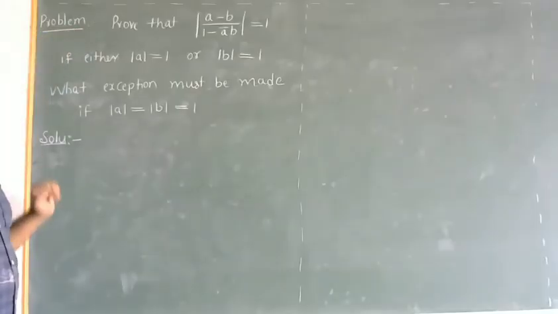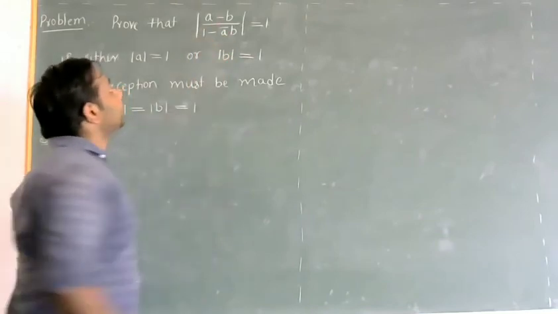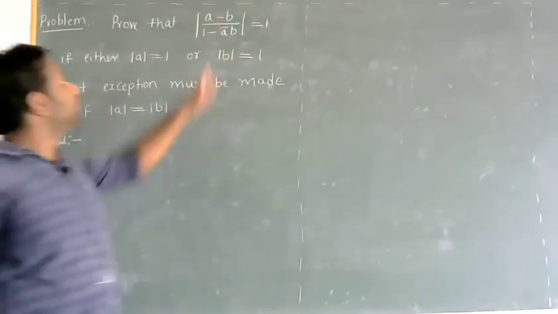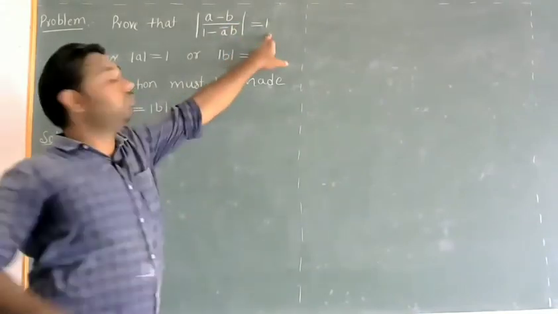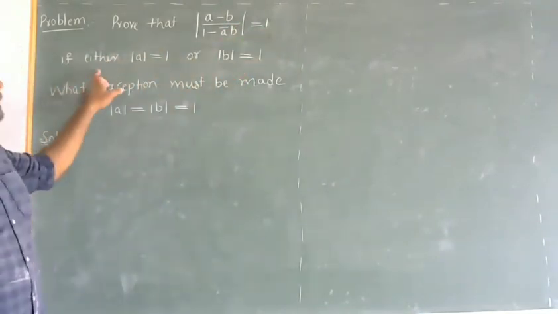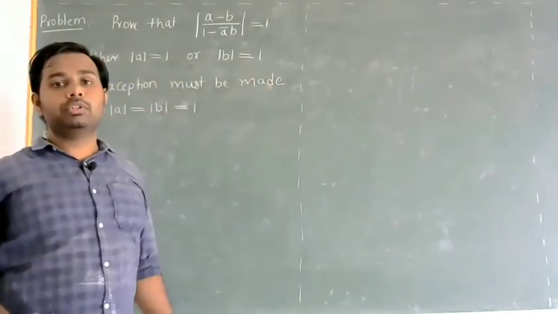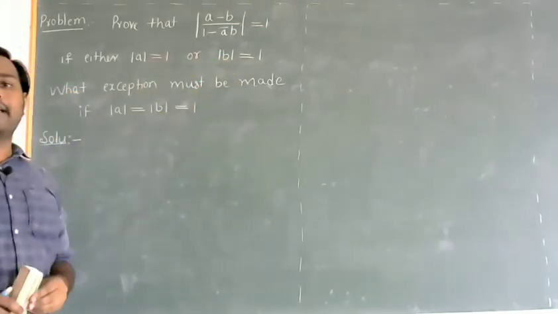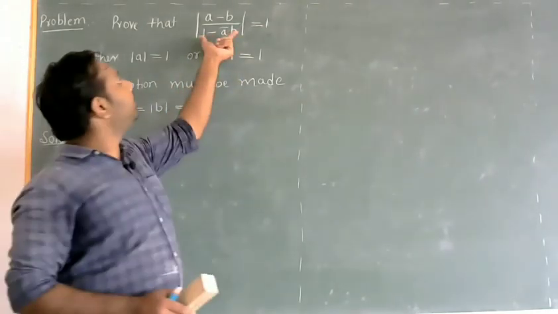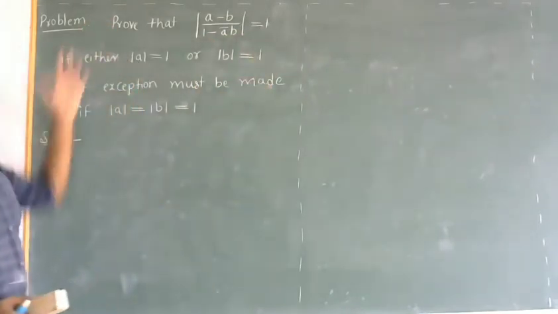A simple problem: prove that modulus of A minus B divided by 1 minus A bar B equals 1 if either modulus of A is equal to 1 or modulus of B is equal to 1. So if any one of these moduli is equal to 1, you have to prove the modulus of this value is 1. So this is one part.